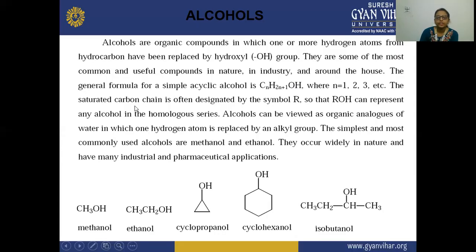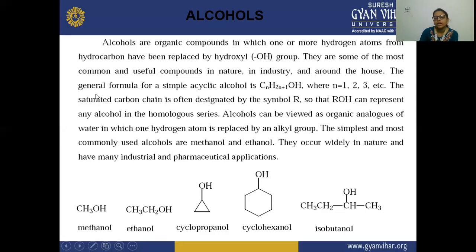And this saturated carbon chain is often designated by the symbol R. So R symbolizes your alkyl group, and ROH can represent any alcohol, showing that it is an alcohol in the homologous series.